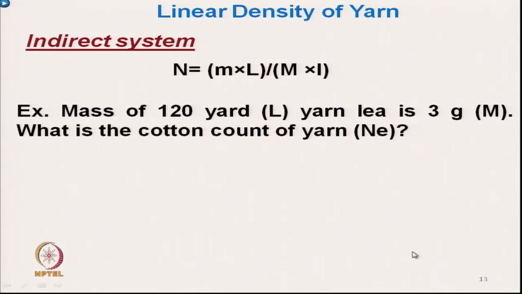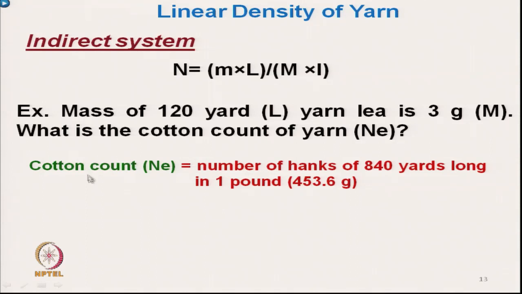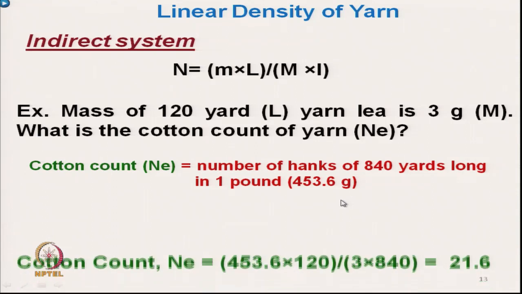Now let us take one example. The mass of 120 yards of yarn is 3 grams. What is the cotton count of the yarn? The cotton count Ne is the number of hanks of 840 yards in 1 pound, as we have discussed.